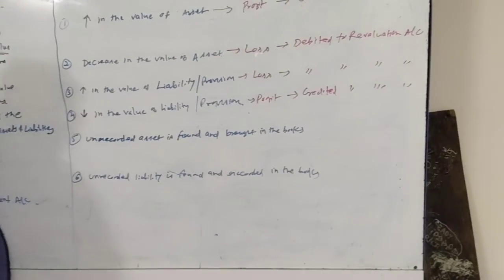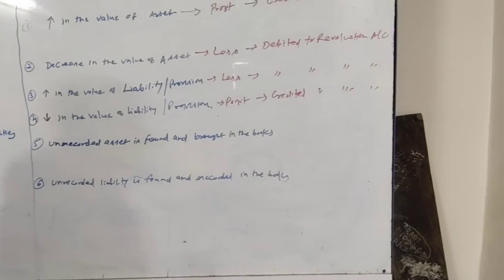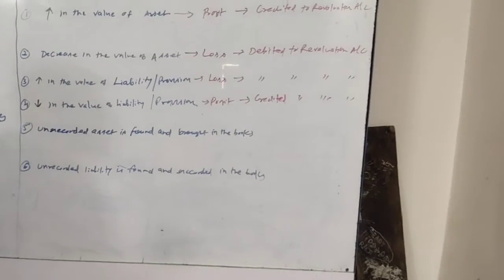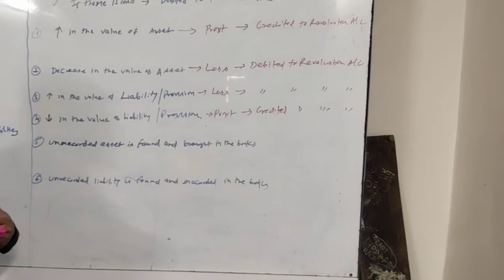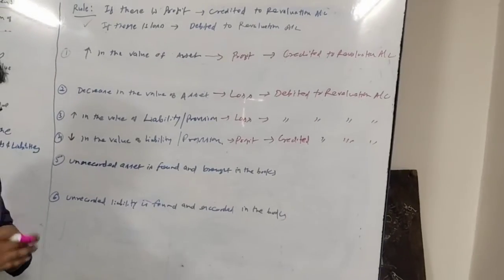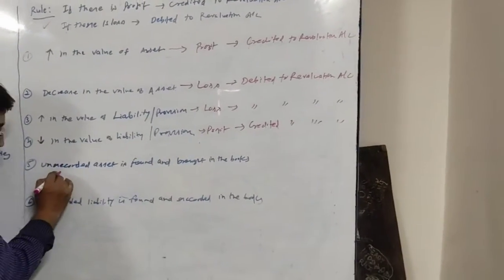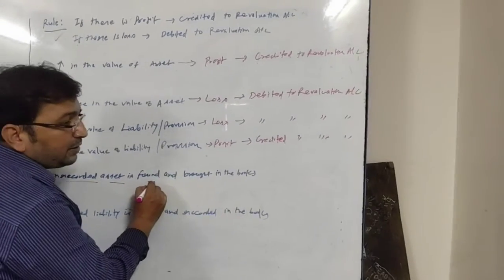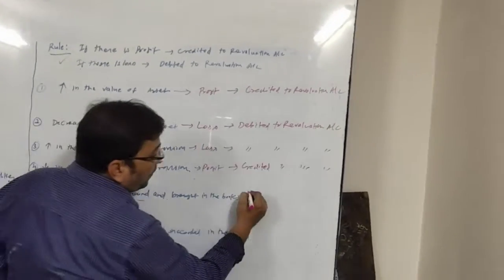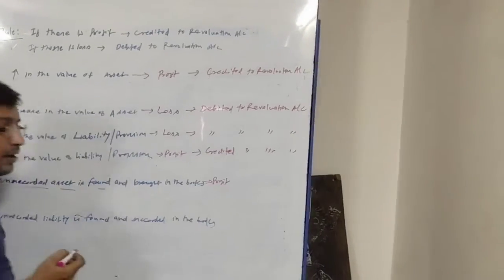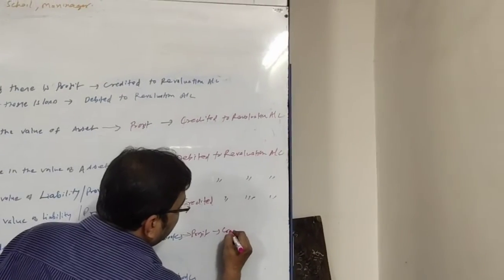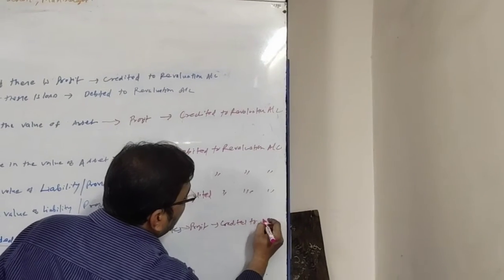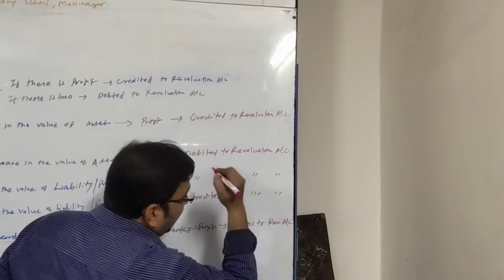Sometimes it might happen that there is an unrecorded asset in the business. Maybe that asset is not there in the books of account, but it is there in the firm. It is there in the business. So if any such unrecorded asset is found, it is a profit. The unrecorded asset is found and we need to record it. As it is a profit, it is credited to revaluation account.